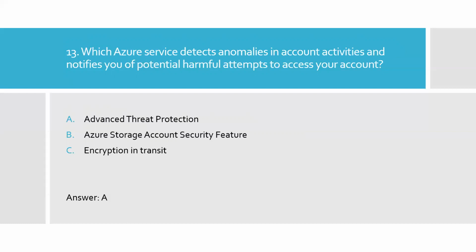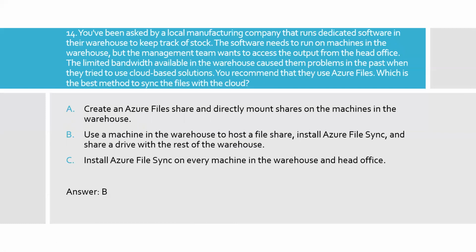So when you create a storage account in Azure, you can set up all the network connections, everything, and also you can enable advanced threat protection. What advanced threat protection does is detect anomalies in account activities and notify you of potential harmful attempts to access your account. So here is the right answer, option A, advanced threat protection.